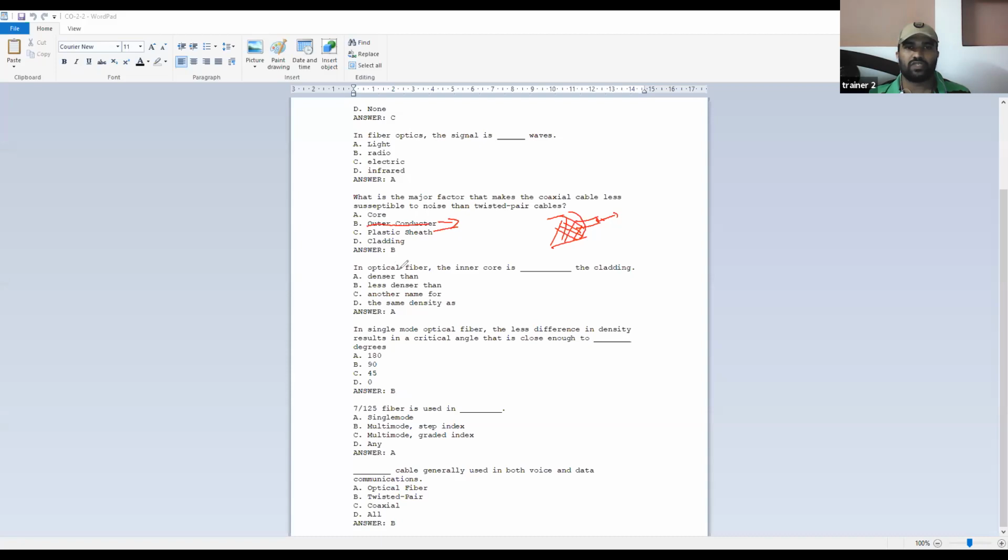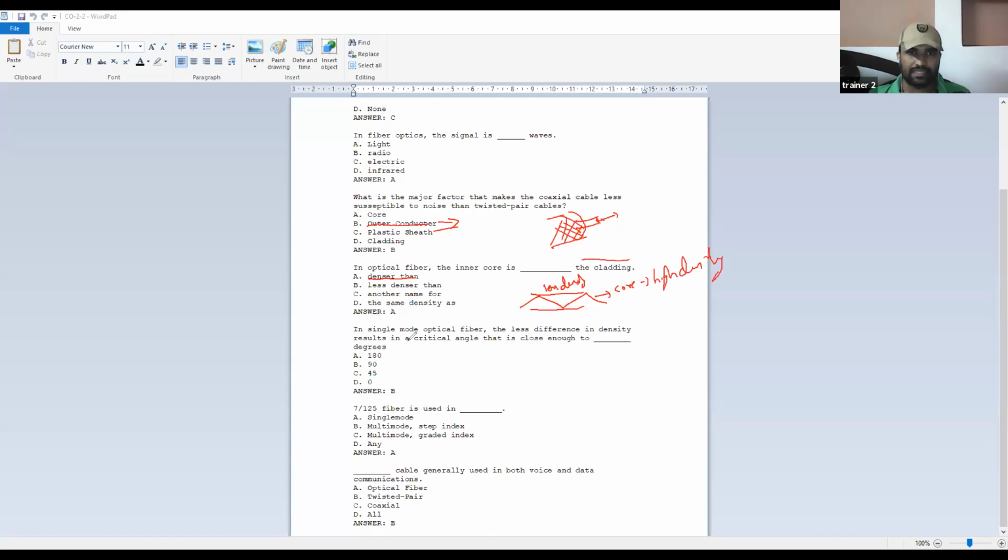Now coming to this question, in optical fibers, the inner core is dash, then the cladding. The main working principle of optical fibers is total internal reflection. The outer cladding must have less density compared to the core, which has high density, then only total internal reflection is possible. So the inner core is denser than the cladding, the outer part. That is the answer.